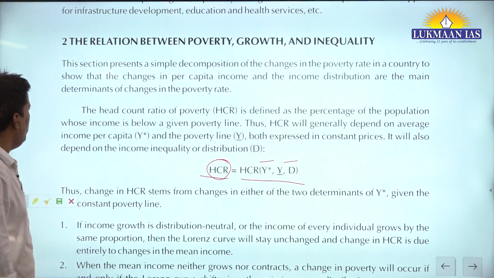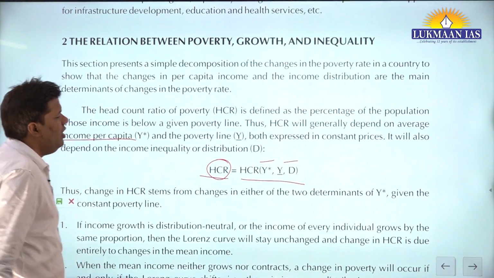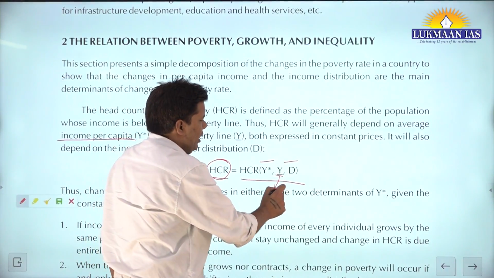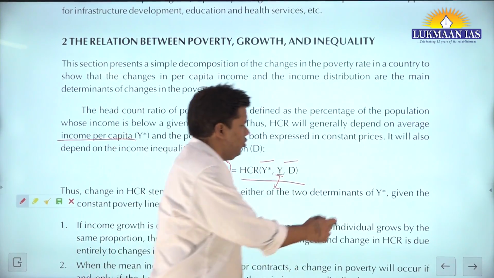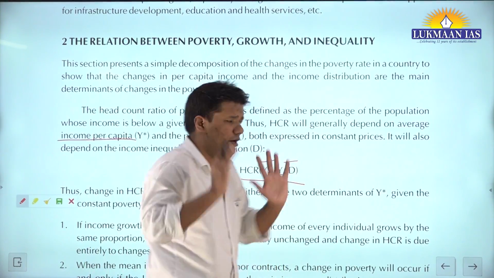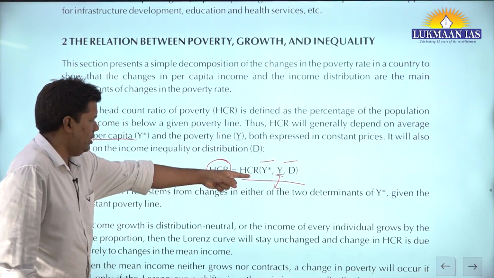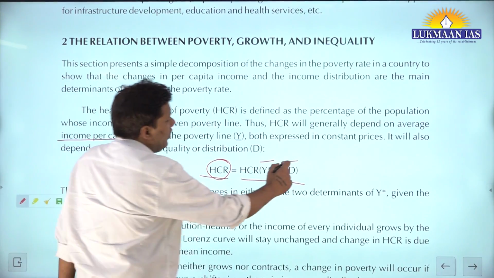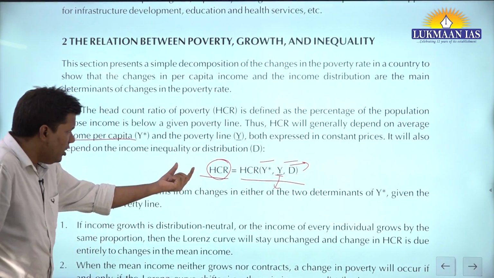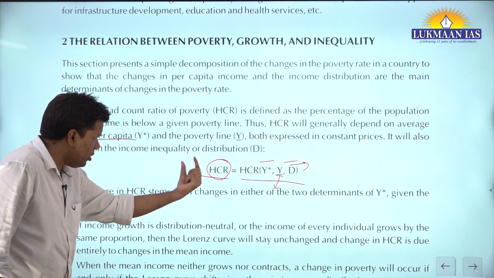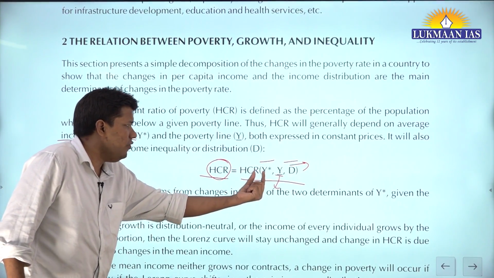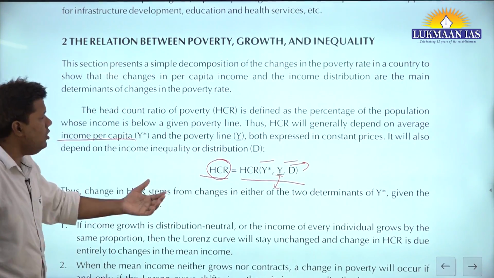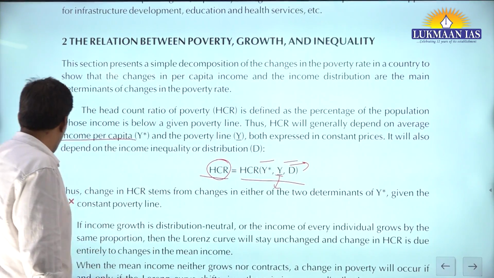First, income per capita, and this indicates the poverty line. Let's say Tendulkar committee established poverty line at some level. So that is constant, the bar indicates that. And D is the effect of distribution. So can you see the poverty reduction factor itself is a function of per capita income, the growth, and this is redistribution, right?